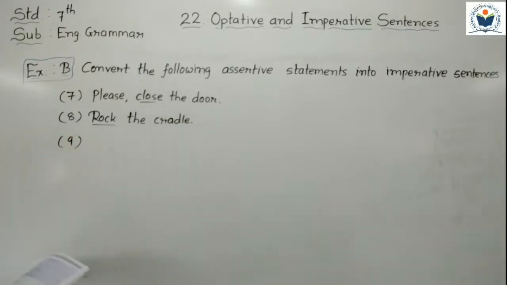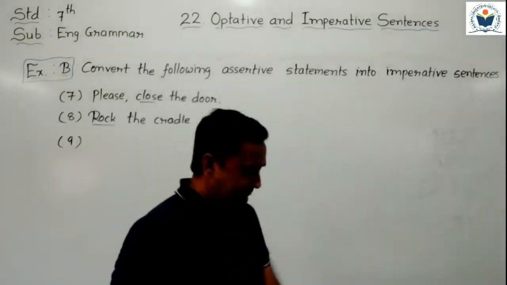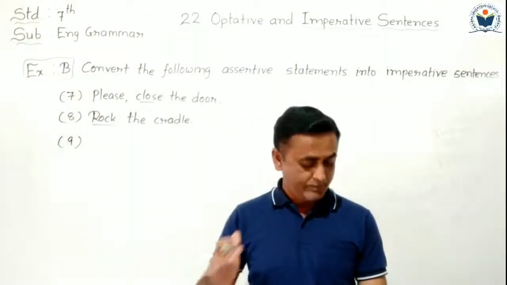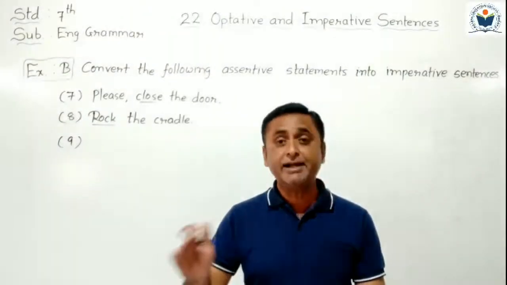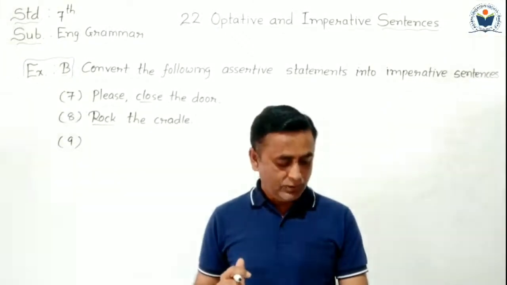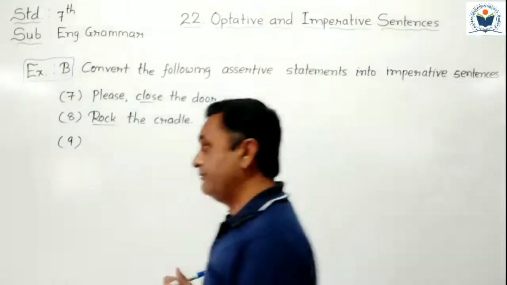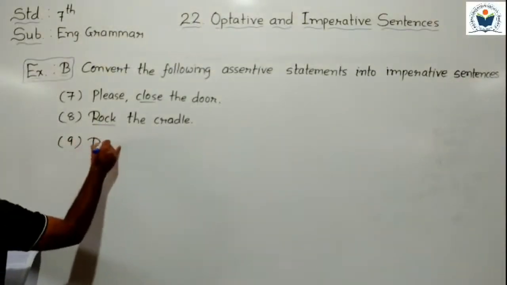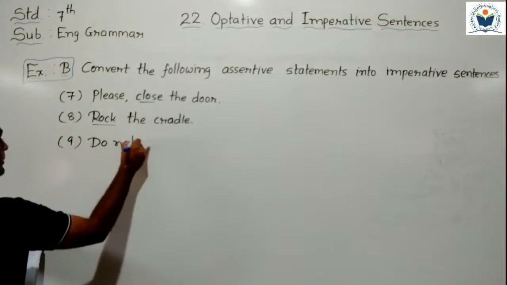Now sentence number 9. The river must not be stopped at this point. So we have to convert it into an imperative sentence. So it becomes do not stop.